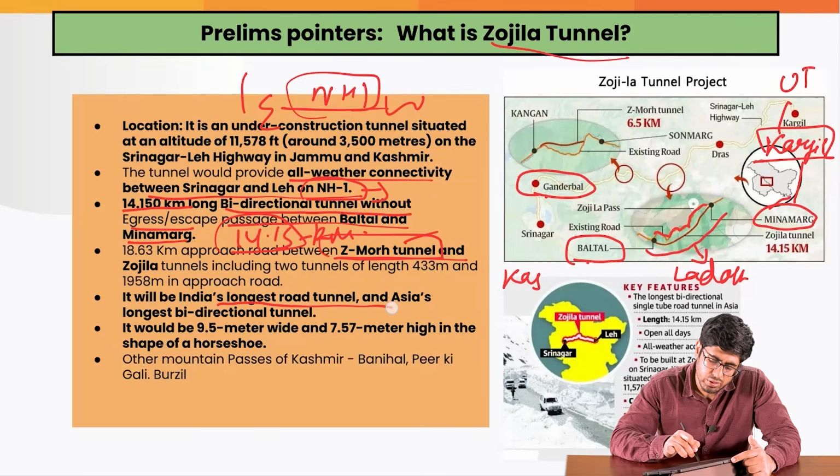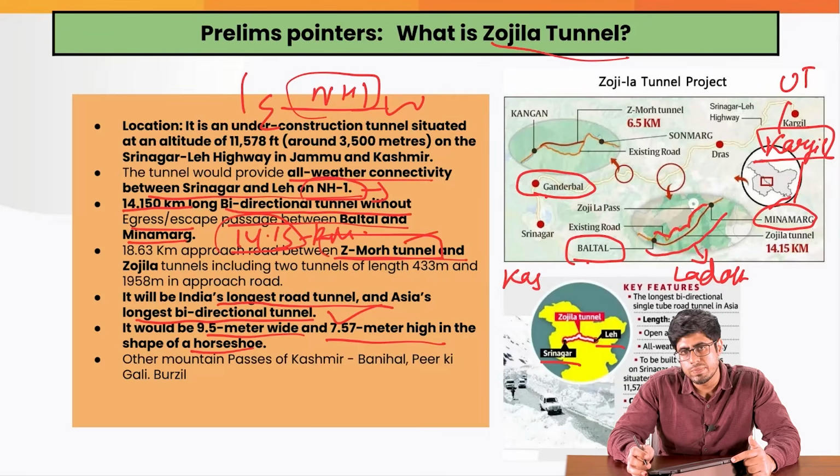It will be India's longest road tunnel and Asia's longest bi-directional tunnel, which would be 9.5 meters wide and 7.57 meters high in the shape of a horseshoe. This is connecting the passes of Zojila, which is a major gateway between Srinagar and Leh.